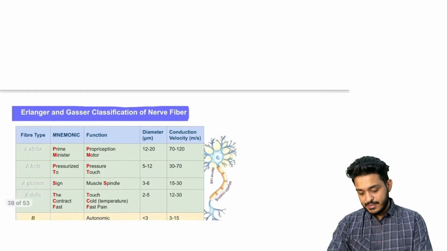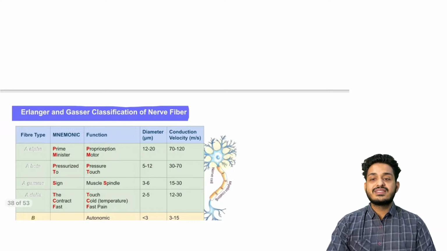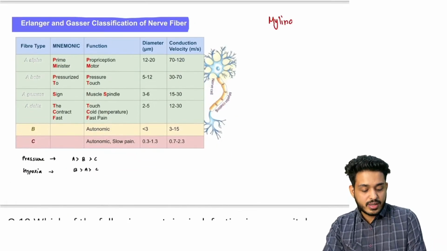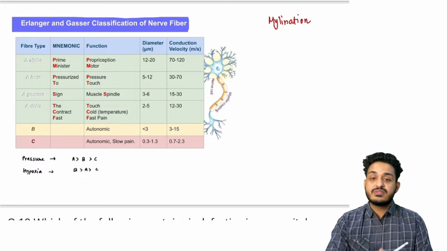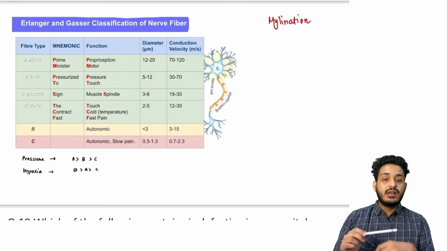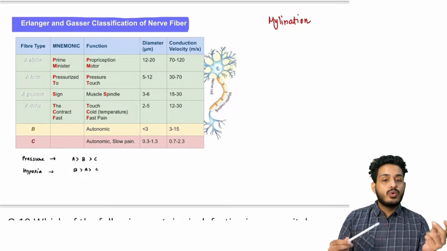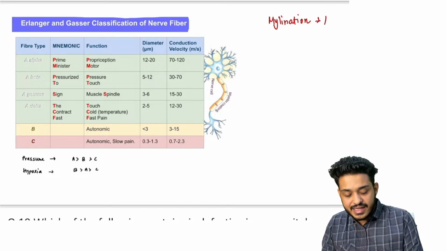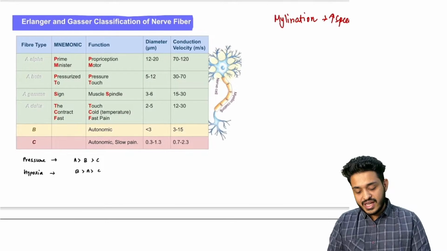The basic funda is simple. What you need to remember is the myelination. Myelination is done because of sphingomyelin, right? Whenever a nerve is having more myelination, more insulation, there is more conduction. Simple understanding. Myelination means an increase in the speed, faster conduction. Right? So we are having the mnemonic.